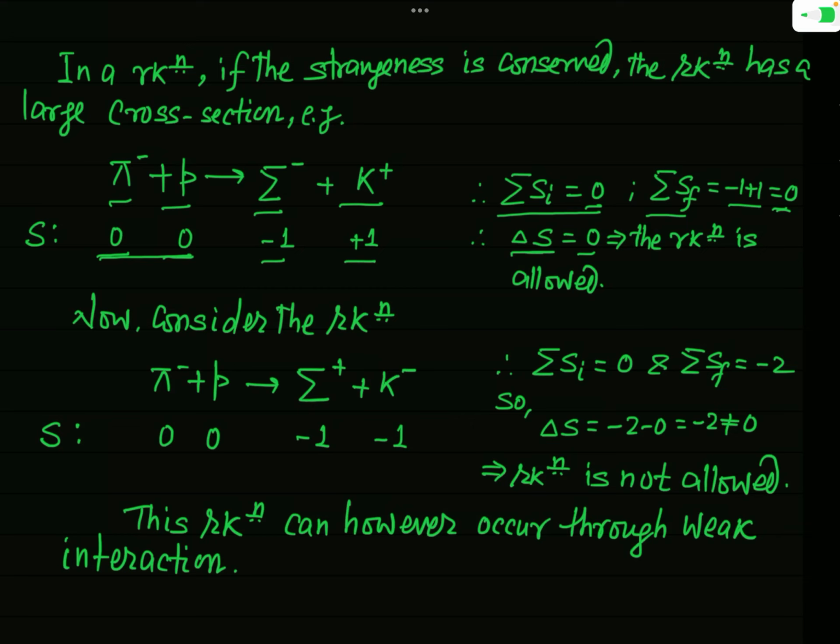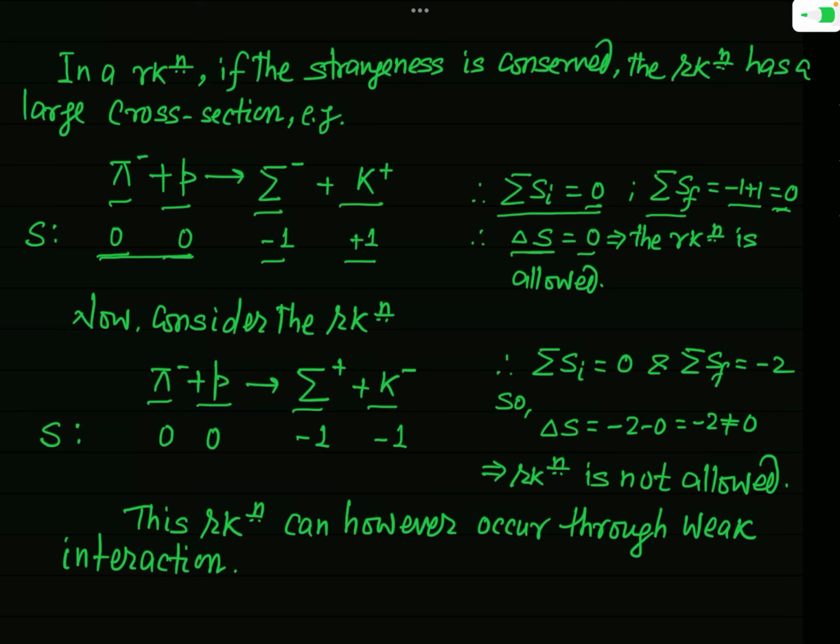If we consider that pi minus and p interact and the products are sigma plus and K minus, you can see that on the basis of charge conservation this reaction is also allowed, because the charge of the reactants is 0 and the charge of the products is also 0. But you can check whether this reaction is possible on the basis of conservation of strangeness number or not.